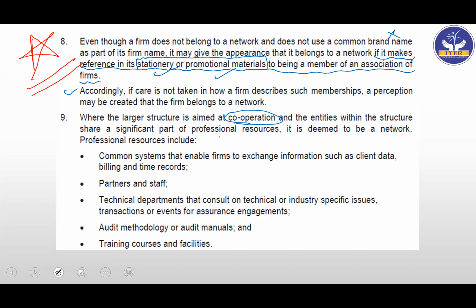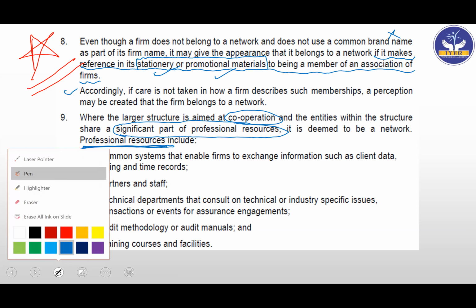So now they are doing what? They are sharing a significant part of the professional resources. Now they have given here what professional resources are. So they have reduced the professor's headache of going through the definition of professional resources and explaining. So they have nicely given what professional resources are, in a neat format. Well done, ICAI. Very proud of you. At least for this point.